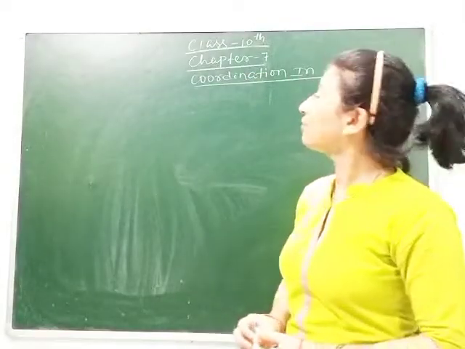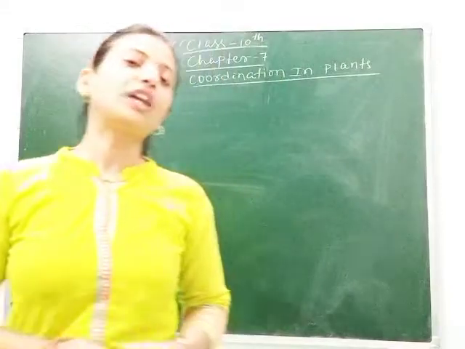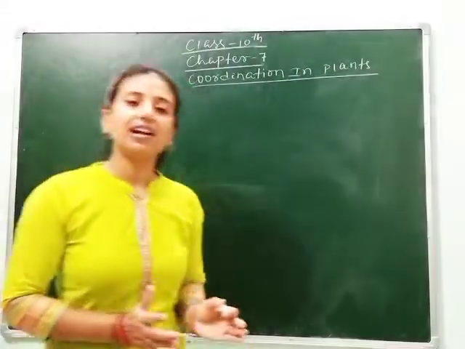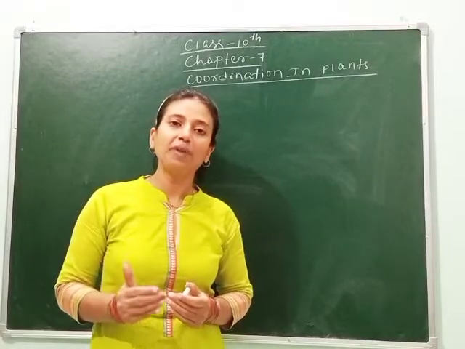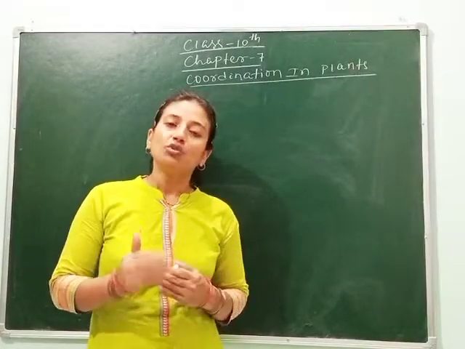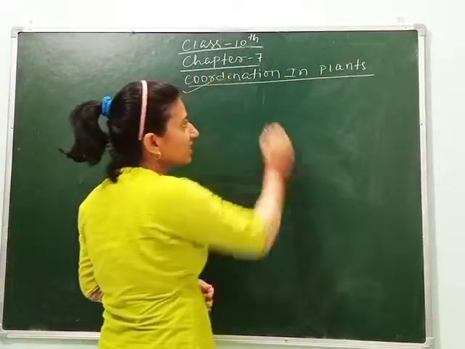So students, today we will continue with chapter 7 of class 10, that is control and coordination. In our last class, we already studied how control and coordination takes place in human beings and other animals. Today we will see how coordination takes place in plants.